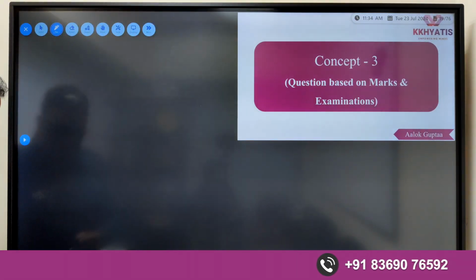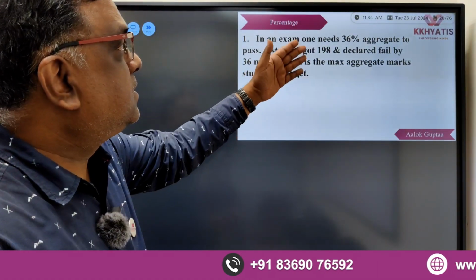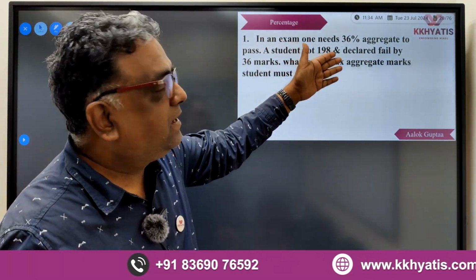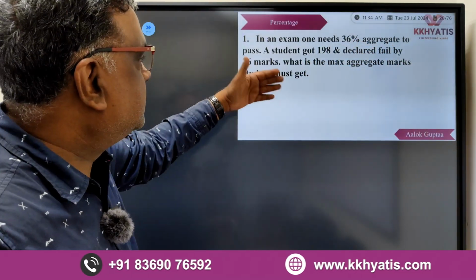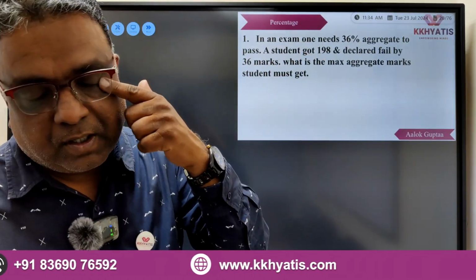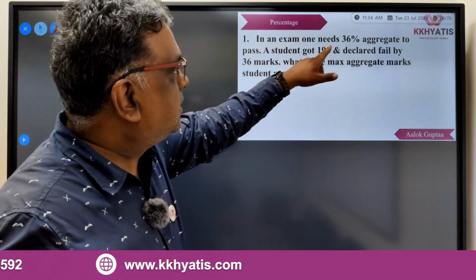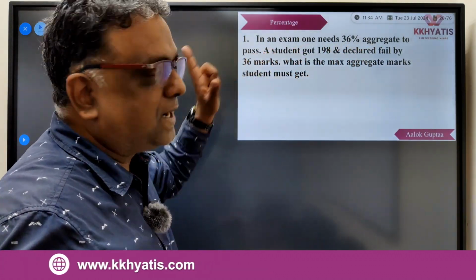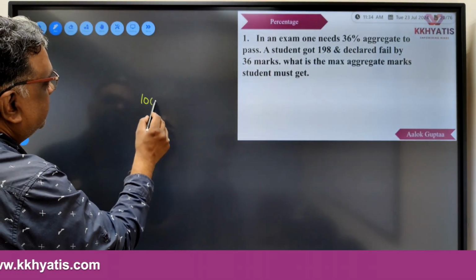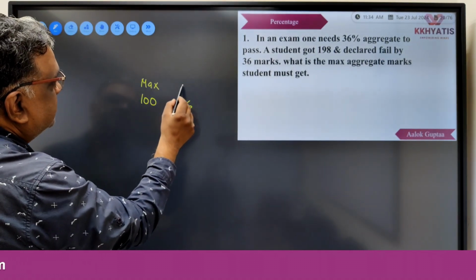So let us begin. The first question goes like: in an exam, one needs 36% aggregate to pass. A student got 198 and declared fail by 36 marks. What is the maximum aggregate marks? So what I'm saying is that one needs 36% aggregate to pass. So to pass, suppose marks are of 100, I need 36 to pass. These are maximum marks. These are passing marks.